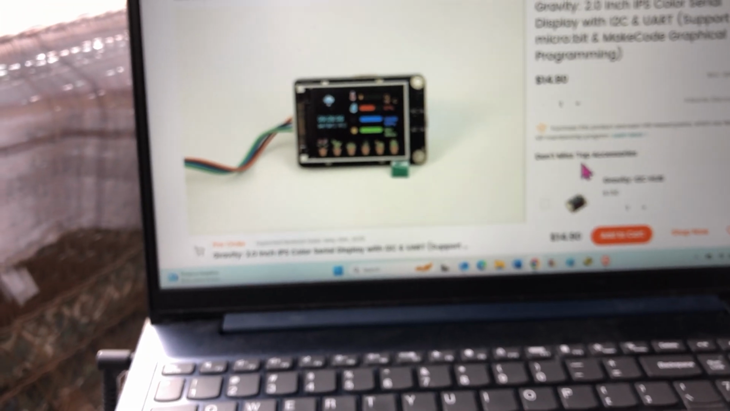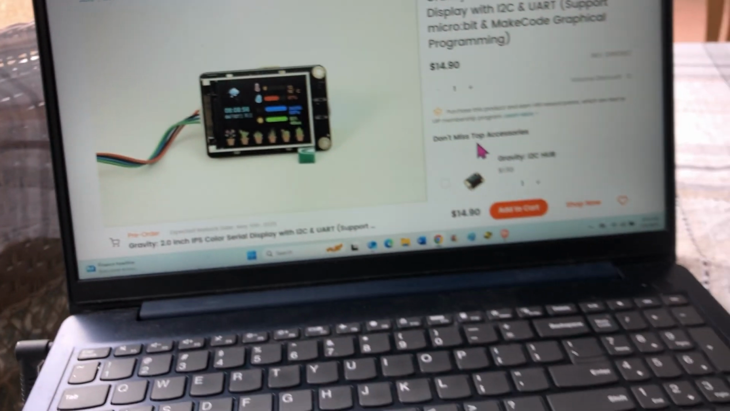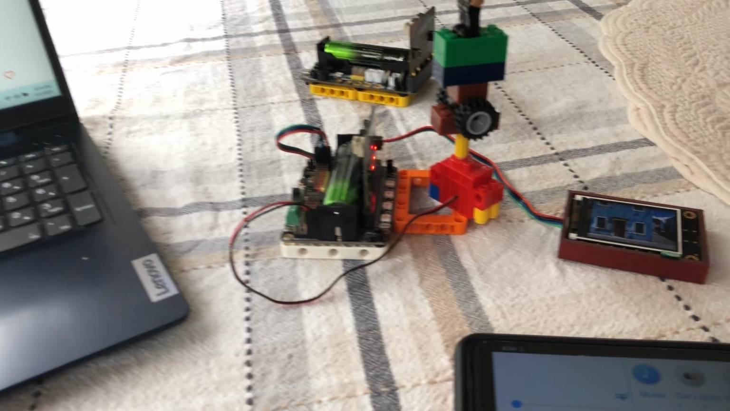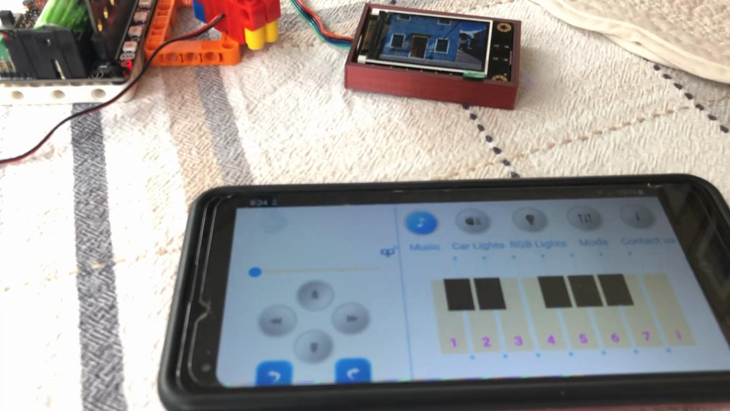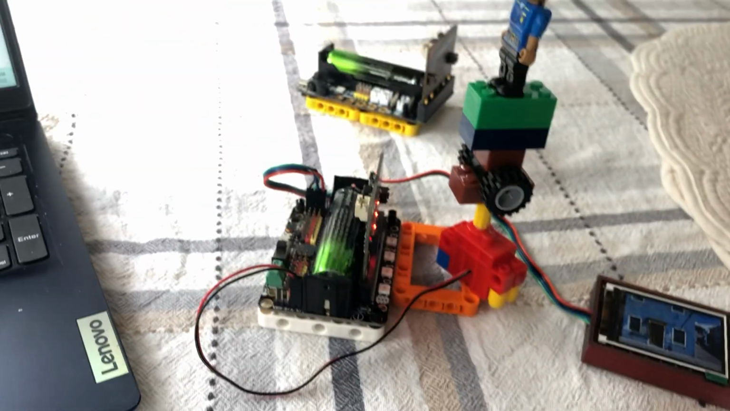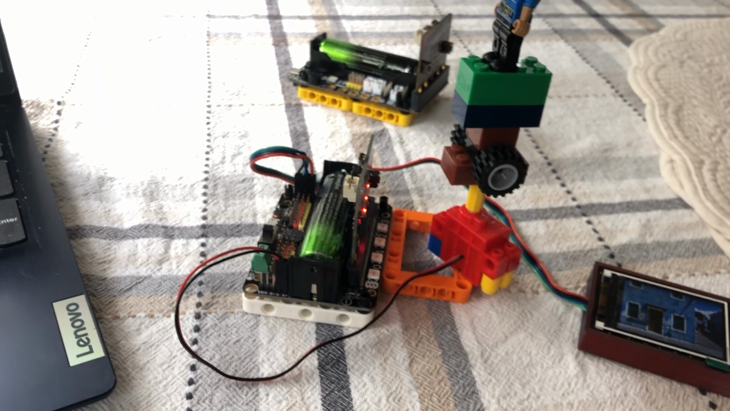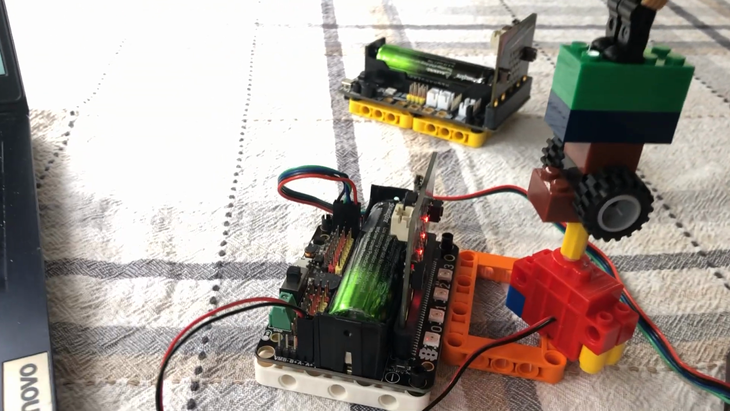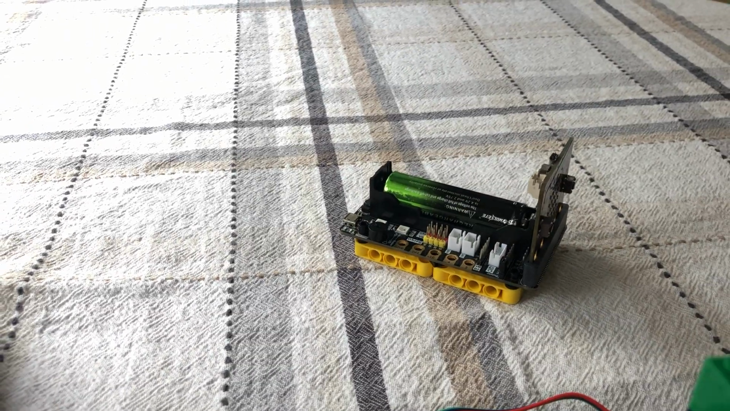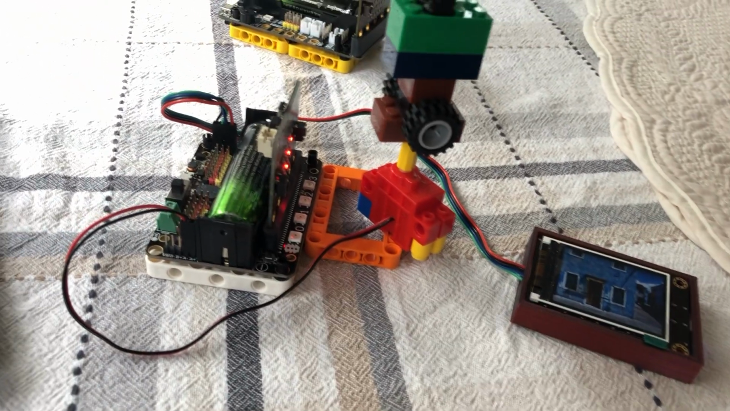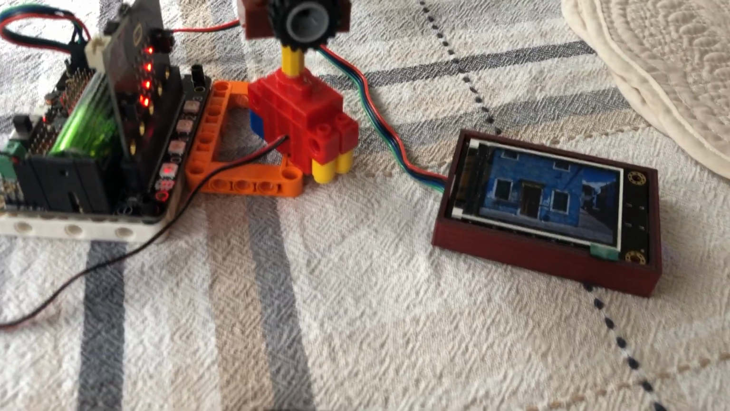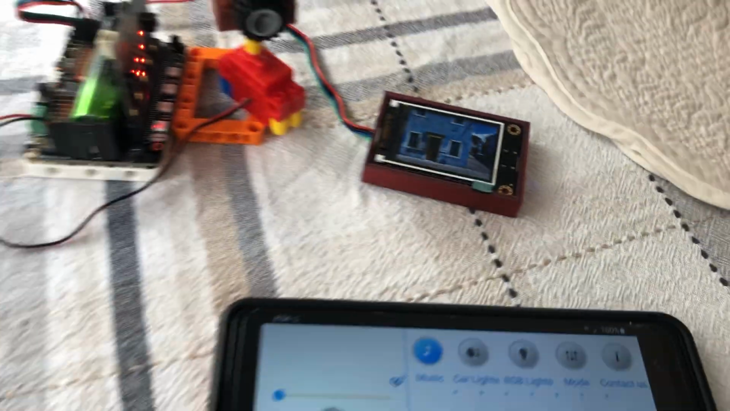So there will be more about all this. We've got both Android and Apple phones, mobile devices, working to send signals by Bluetooth to the robot bit and also to the Yaboom Superbit to control motors and this new color screen by DFRobot. There will be more.